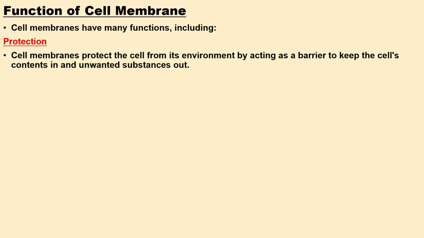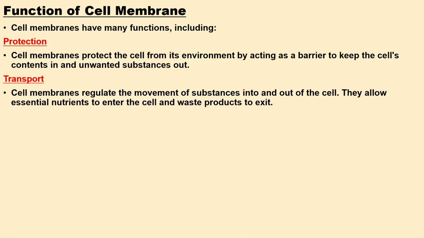So this actually gives protection to the cell. The next thing is transport. The cell membrane regulates the transport and movement of substances in and out of the cell. It allows essential nutrients to enter the cell and waste products to exit.